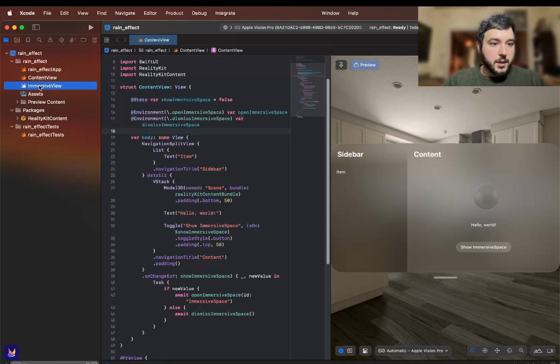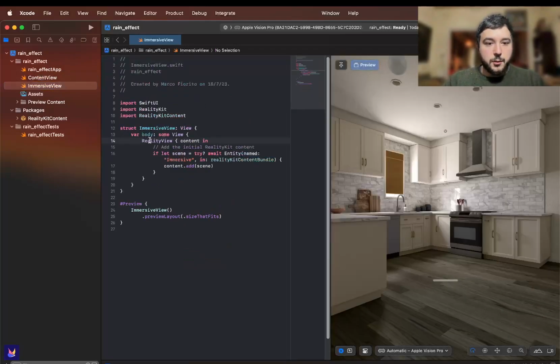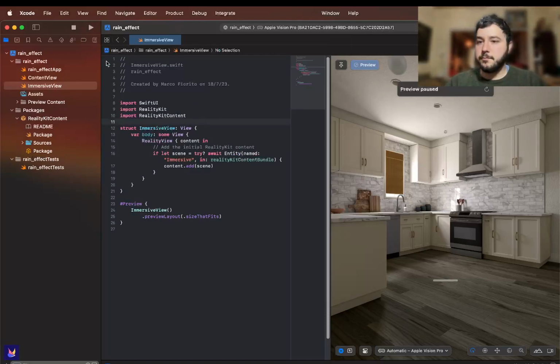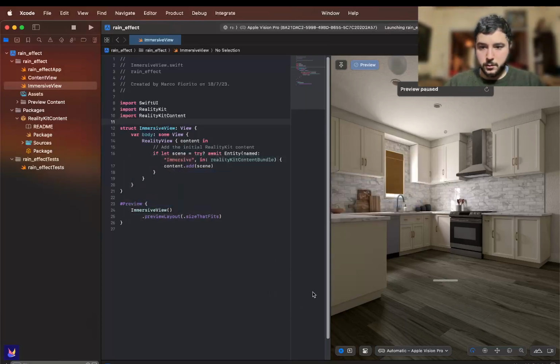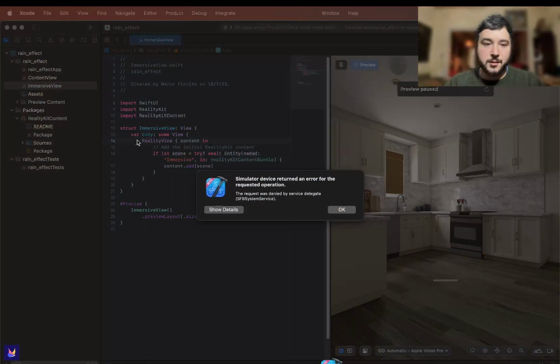If we go to the immersive view, we are going to see that basically we are using Reality View to load a 3D model in our immersive space, which is in our package. So if we run it, this probably will fail because in this version of Xcode, the first time you run a project, it fails. So we're going to run it again when it happens.